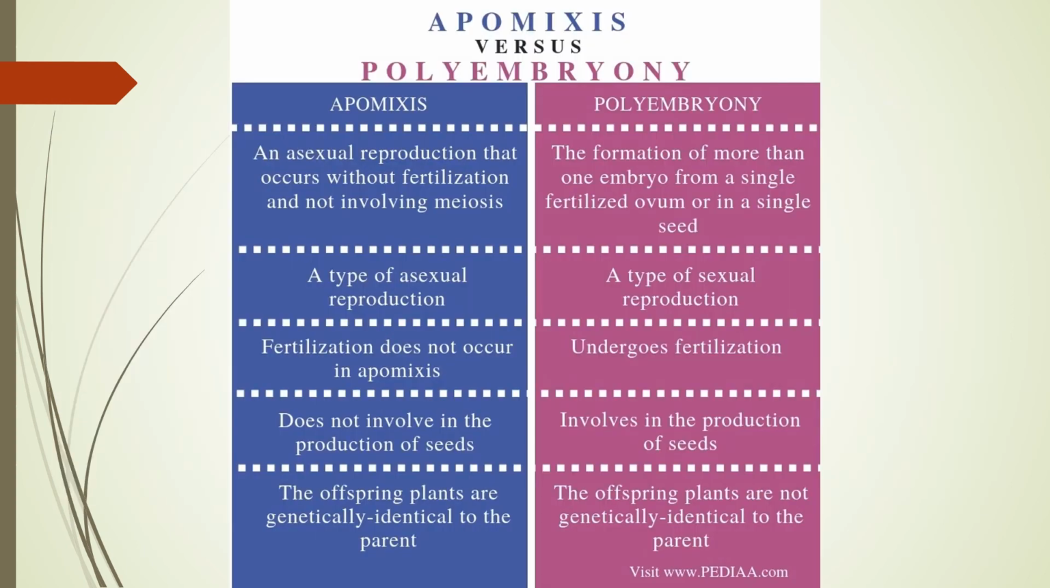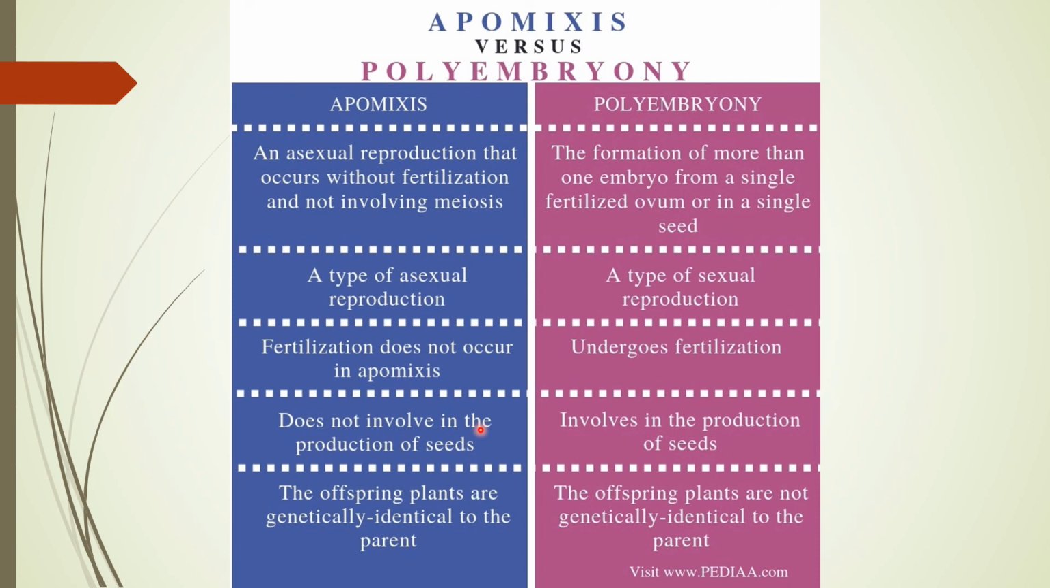The next phenomenon is polyembryony. Polyembryony is the formation of more than one embryo from a single fertilized ovum. It means that when a zygote is formed, there is cleavage or breaking of the zygote and the formation of more than one embryo from a single embryo. That process is known as polyembryony. Especially it takes place in some species of citrus, that is orange and lemon, and in onion, groundnut and mango. These are a few varieties where polyembryony takes place.